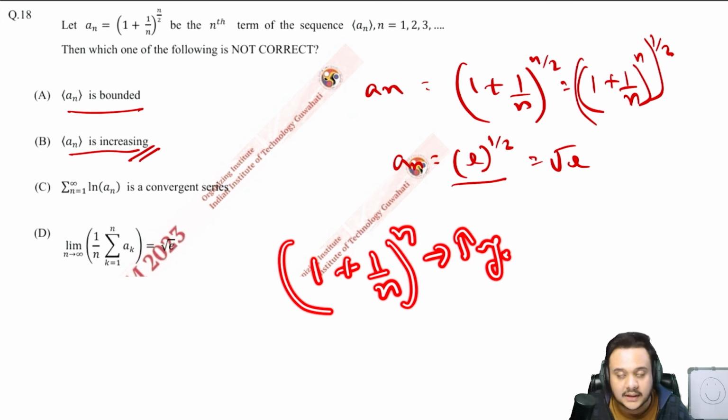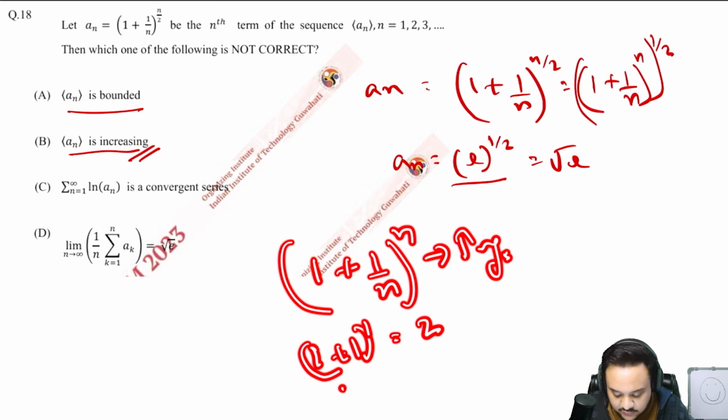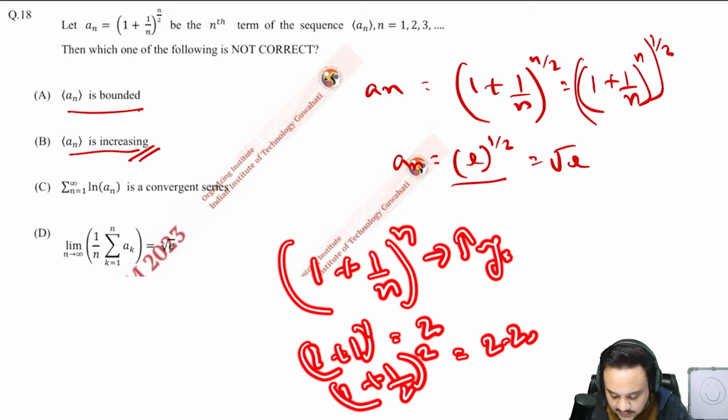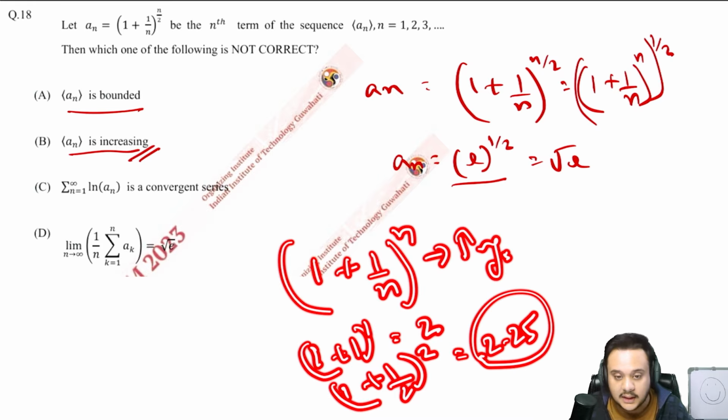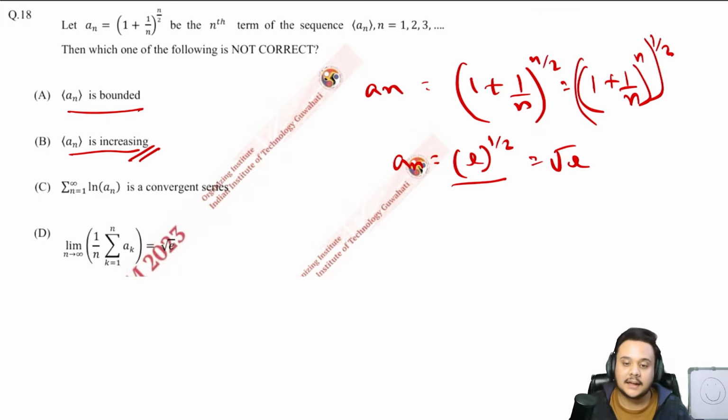If you just substitute in the values, try n is equal to 1, you will get 1 plus 1 upon 1, so you will get 2. Then if you try with 2, you will get (1 plus 1 by 2) to the power of 2, so that will look like 2.25. It will be 1.5 square, right? So as you increase n, this value will keep on increasing, and absolutely a_n is an increasing function.